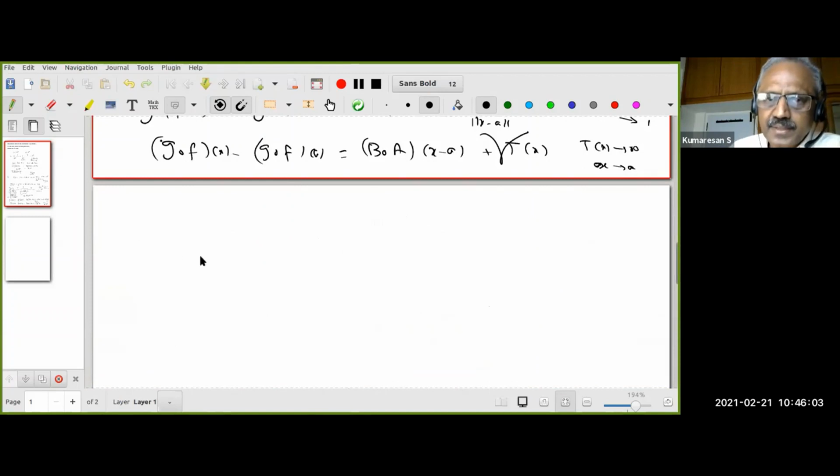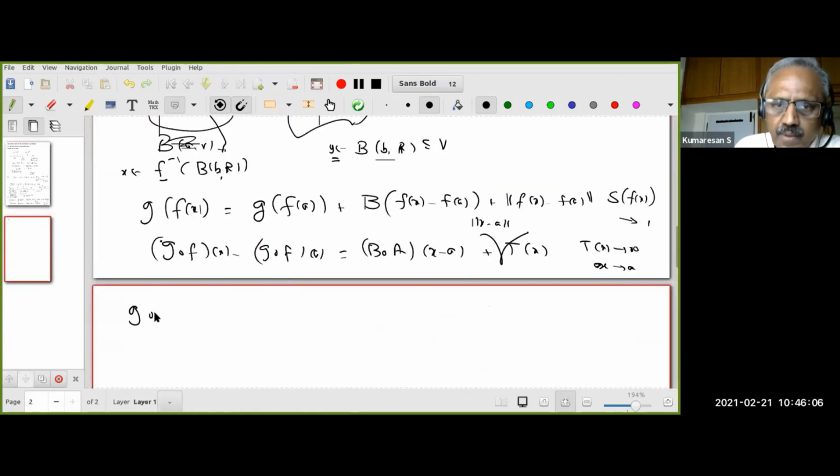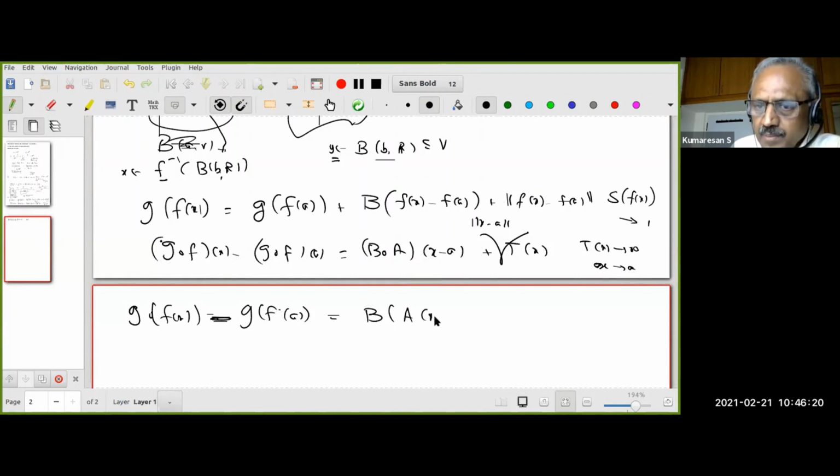So we will do that. So I have g of f of x equal to g of f of a, where if you want, minus equal to b of f of x minus f of a is going to be a of x minus a plus norm of x minus a into r of x. Right? Okay. This function we are done. Now what is that I want? B comes to a of x minus a, something. I seem to have got something similar, but then there is some error term that we will take care of.